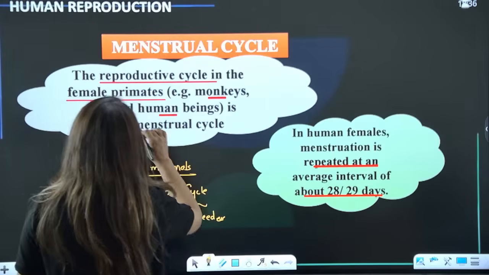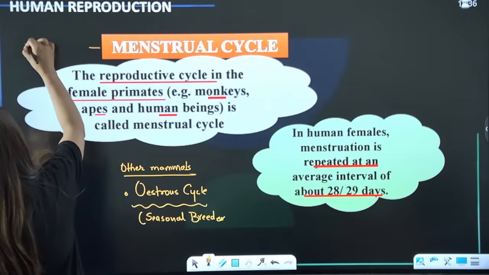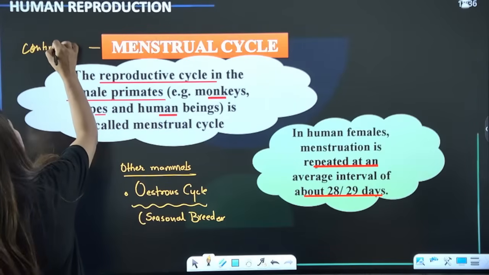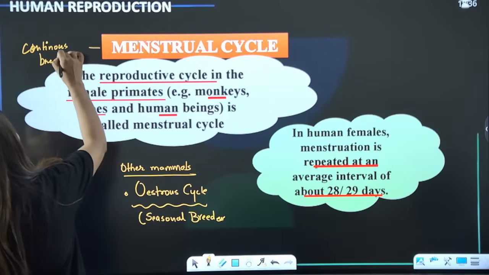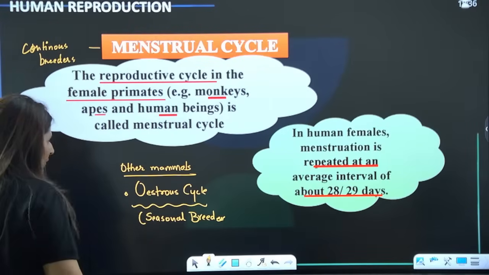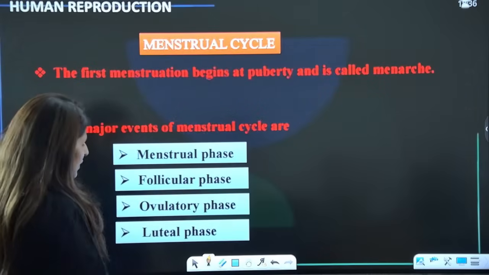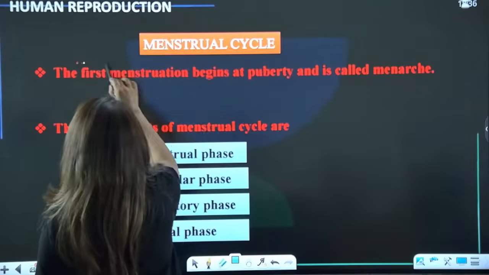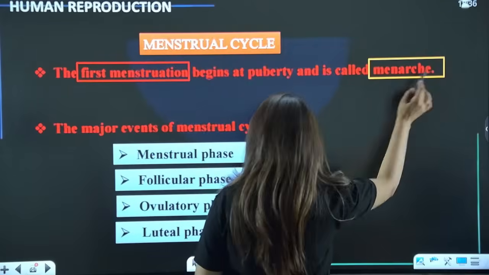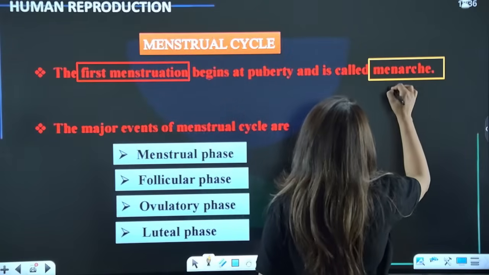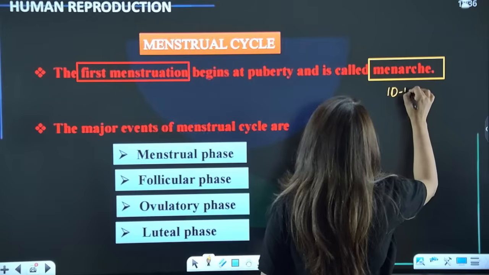Is this clear? Those with the menstrual cycle, they are continuous breeders. So humans can get pregnant all throughout the year. Is that clear? Now this beginning of the first menstruation, guys, first menstruation is known as menarche. That happens during the age of 10 to 11 years of age.